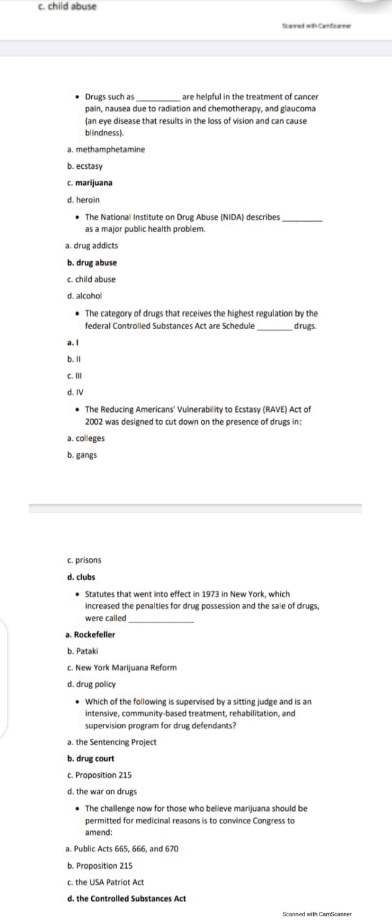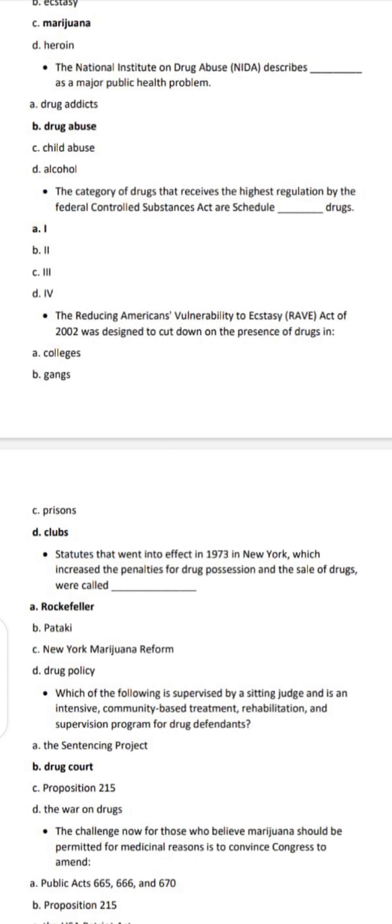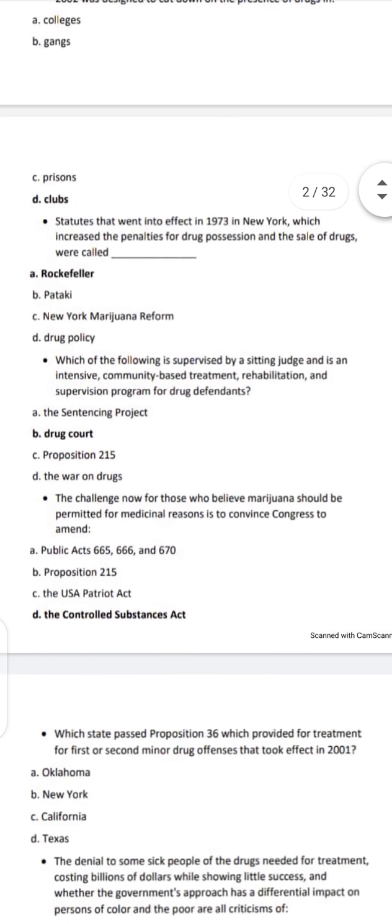The Reducing American Voluntary Act of 2022 was designed to cut down the presence of drugs in clubs. A statute that went into effect in 1973 in New York, which increased penalties for drug possession and sales of drugs, was called the Rockefeller law. Which of the following is supervised by a sitting judge and is an intensive community-based treatment, rehabilitation, and supervision program for drug defendants? Drug court.